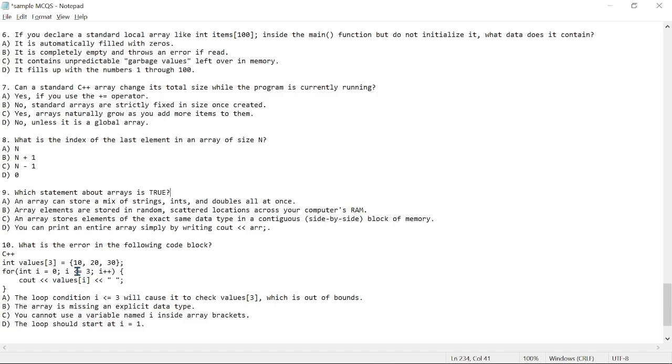But while printing this, if we are to include the equal to sign, it is going to do index 0 for this, index 1 for this, index 2 for this, and index 3, which we do not have anything for index 3, right? It goes beyond the boundaries of our array. So our answer right here is simply going to be A. The loop condition i is less than or equal to 3 will cause it to check values for index 3, which is out of bounds, right?